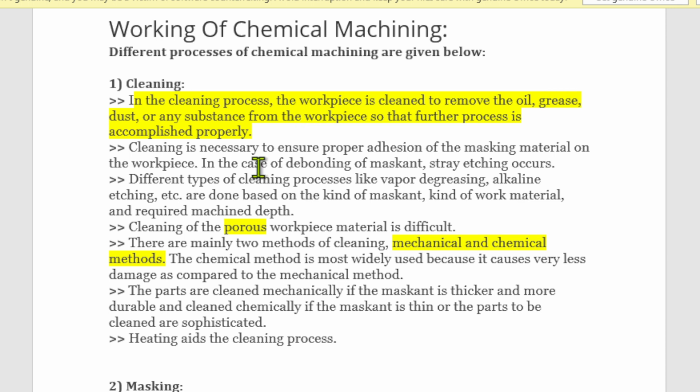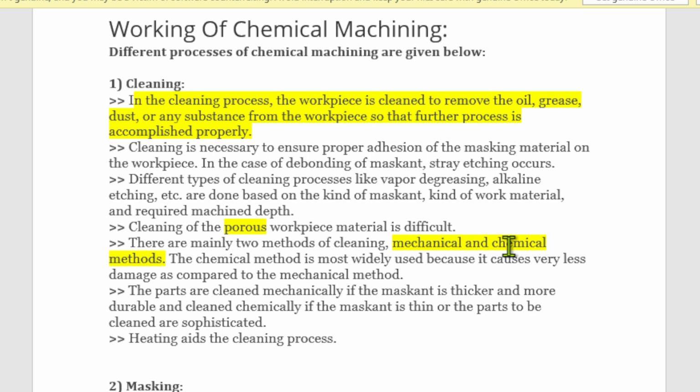So here you should ensure that no oil, grease is present on the surface. Cleaning is difficult for the porous workpiece, means some rough surface if it is there, then it is difficult for cleaning.